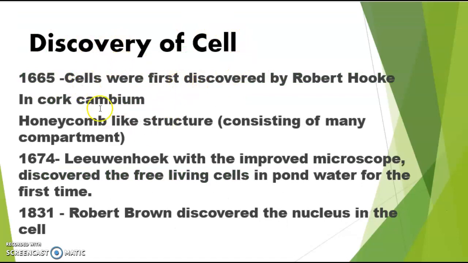Now, discovery of the cell. The first time, a cell was seen by Robert Hooke, scientist, in cork cambium. Now what is cork cambium? Cork is a substance which comes from the bark of a tree. Bark, the chhaal of the tree. He saw cells in cork in 1665. Robert Hooke compared this structure to a honeycomb, which consists of many compartments.